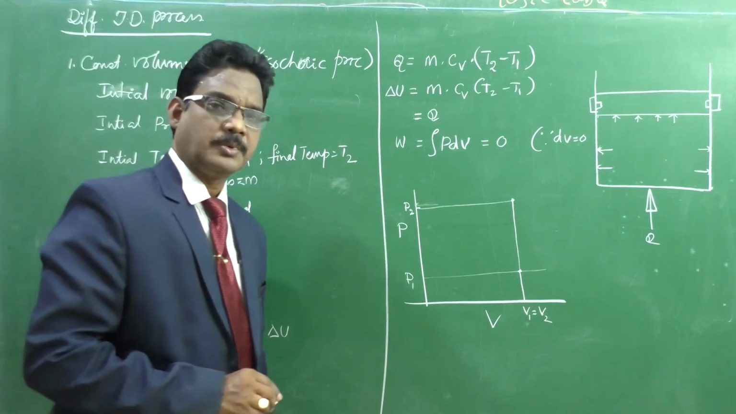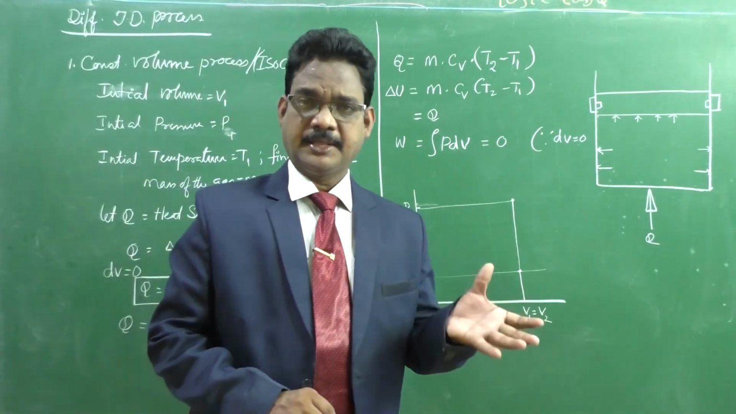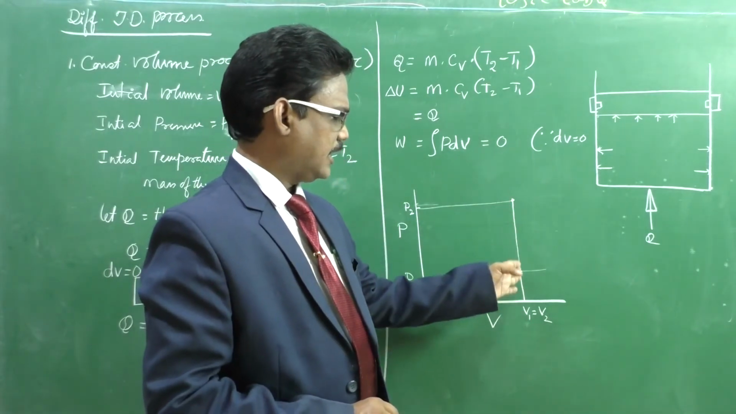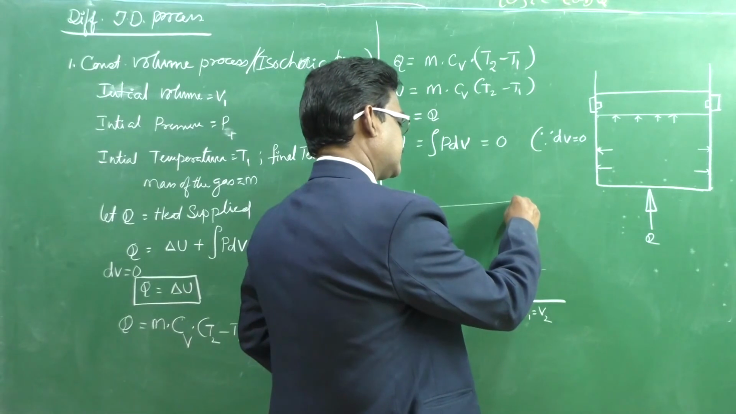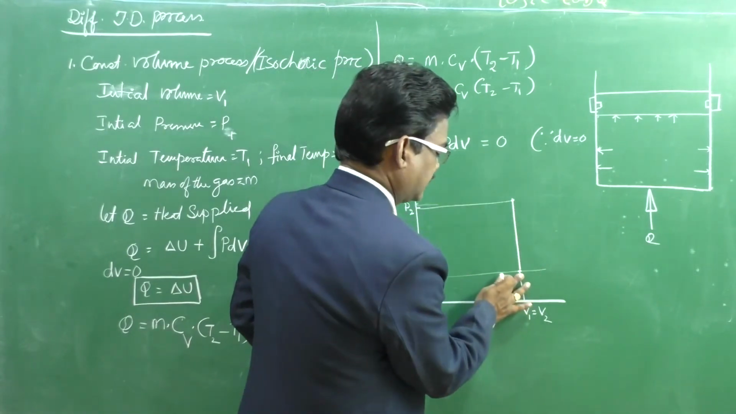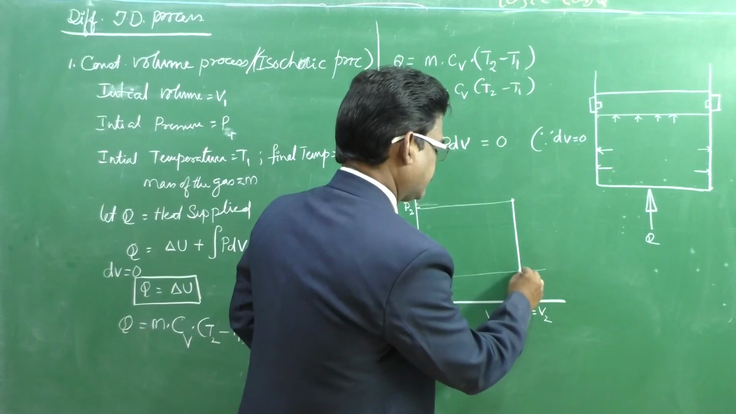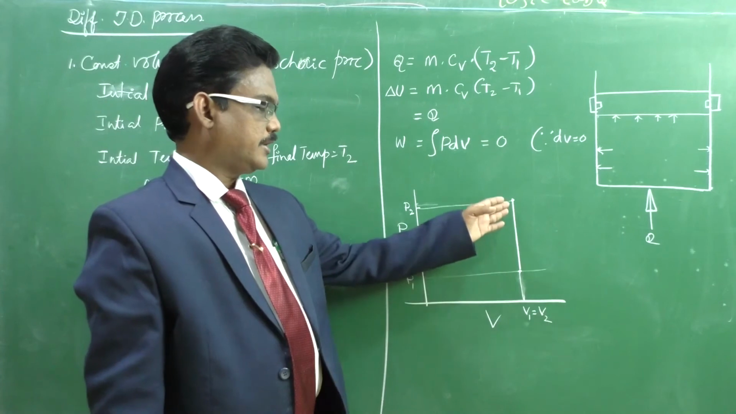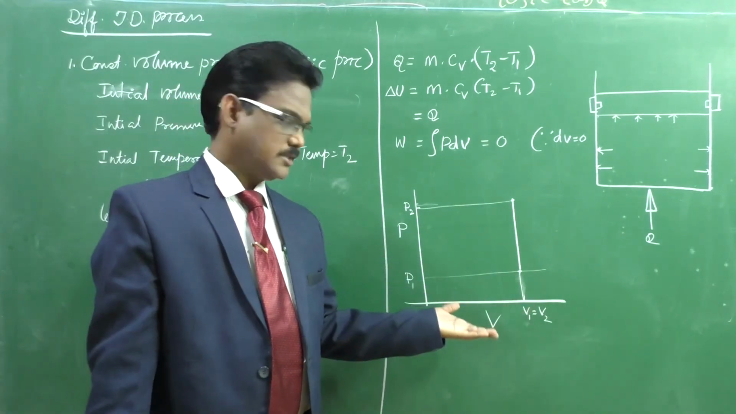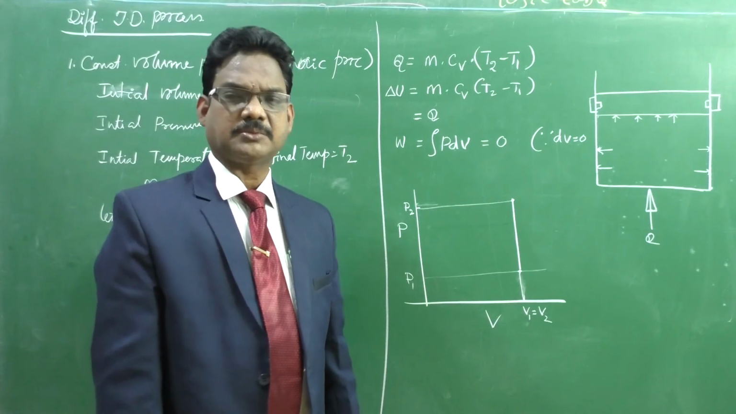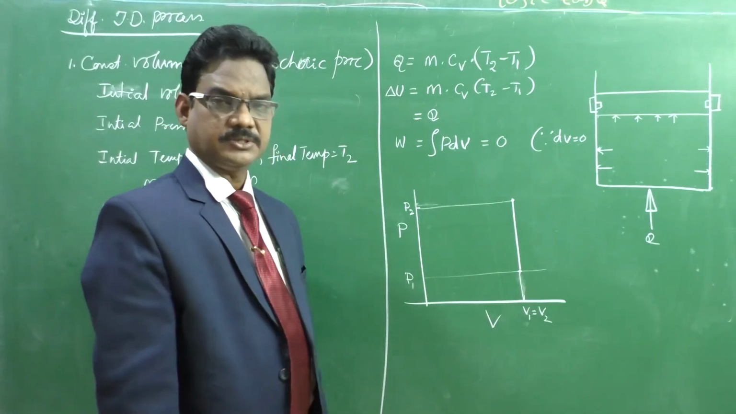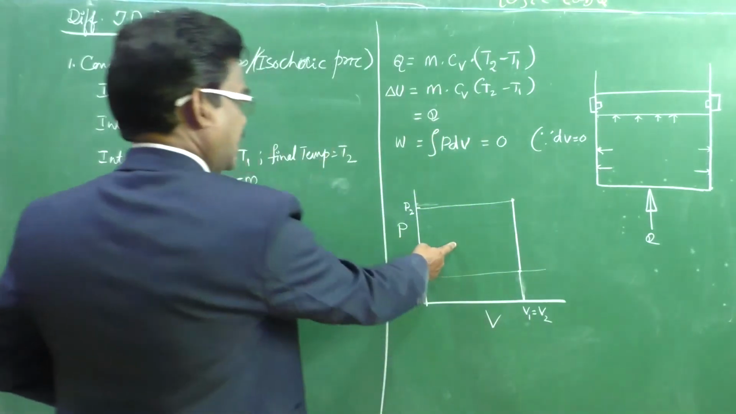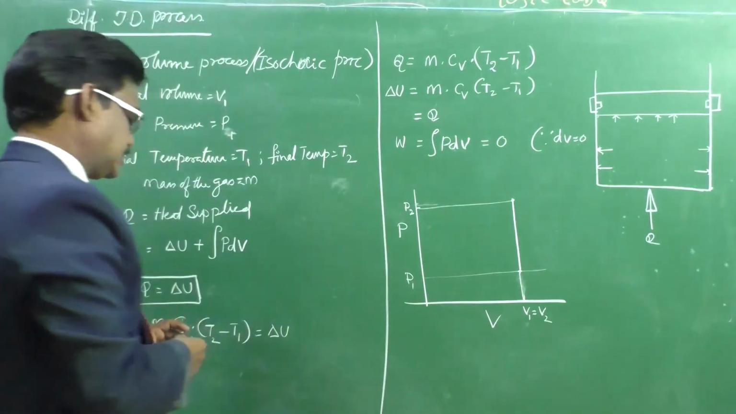Students need to remember that the area under the PV diagram gives the work done. Here it is a vertical line, from here to here. This is the process and this is the extension line, you can draw it as a thin line. The area under this vertical line is nothing, that is the reason W equals 0. Mathematically we can represent it like this. Students need to remember this PV diagram and these three equations.